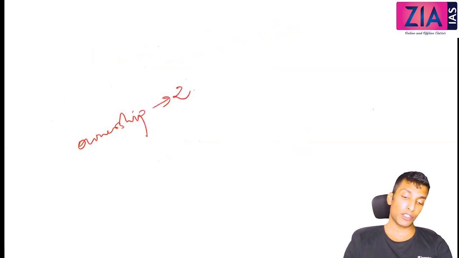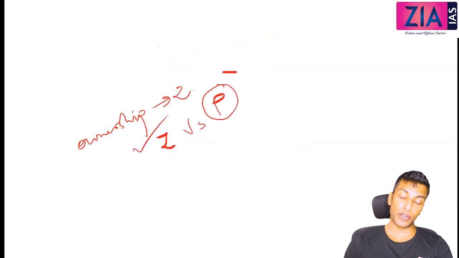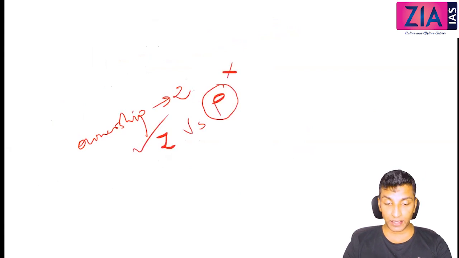But this ownership is not absolute. Between Zamindar and peasant, the Zamindar is the owner. That means if the peasant failed to pay the revenue in time, he may be evicted by the Zamindar and the land will be given to another peasant.